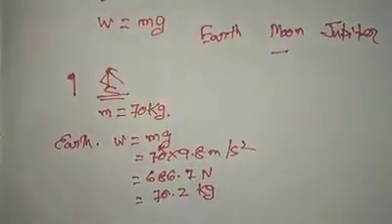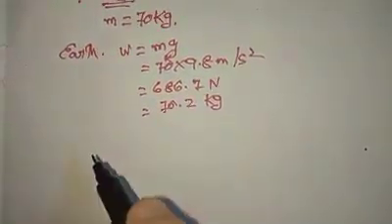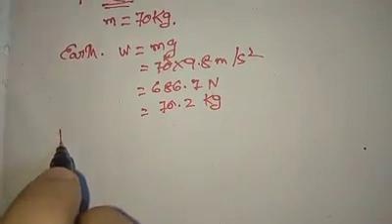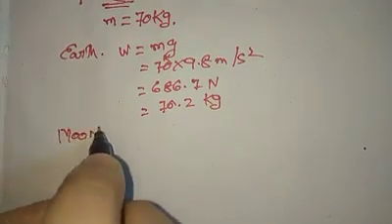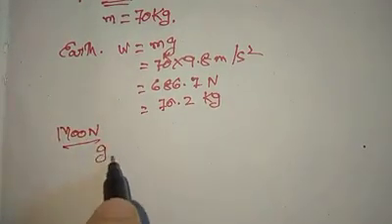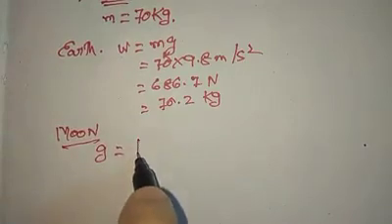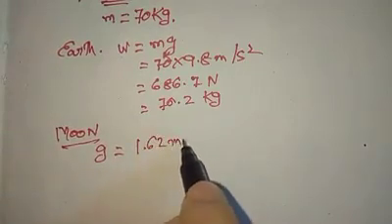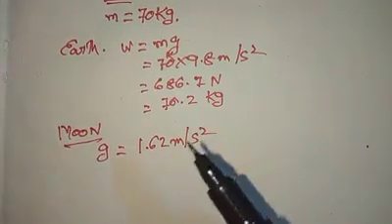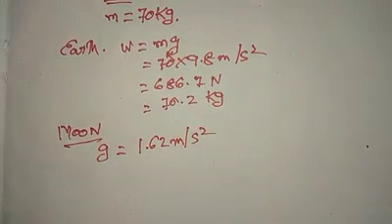Now, if I go to Moon, I'm considering this to be Moon. Moon's gravitational force, that is the g. In case of Moon, Moon's gravitational force is 1.62 meters per second squared, right?